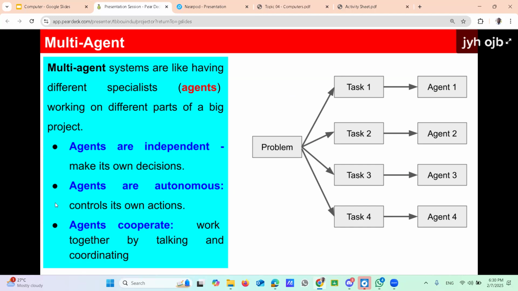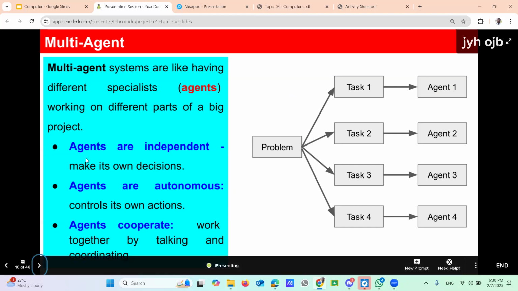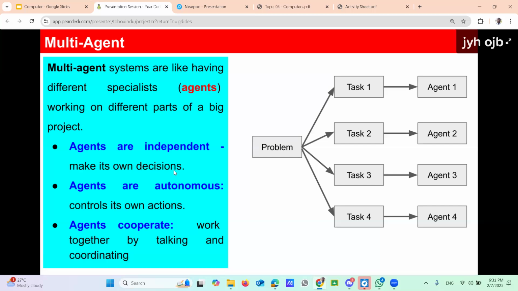Look at these features here in blue. Agents are independent: they make their own decisions like humans. Another feature, autonomous: we can control our own actions, and agents can too.